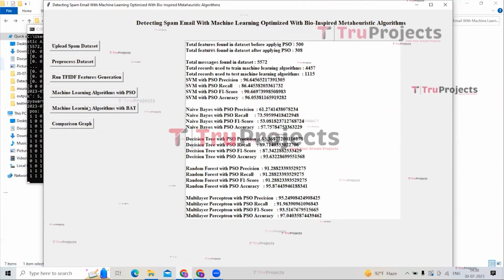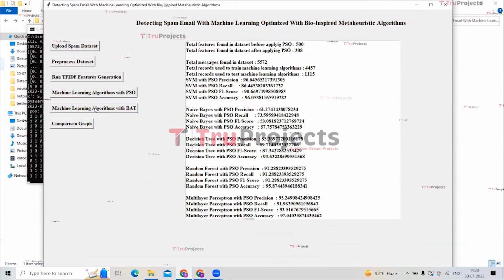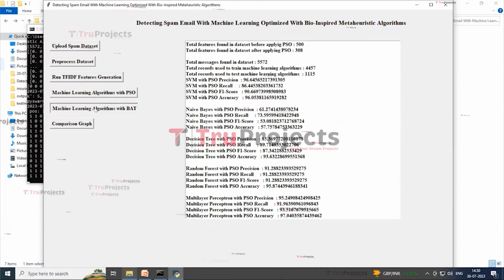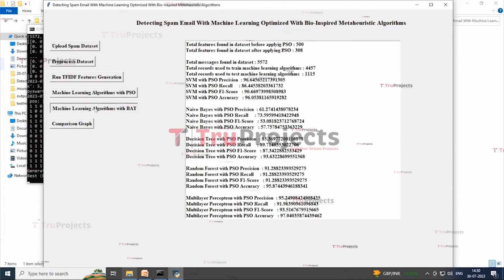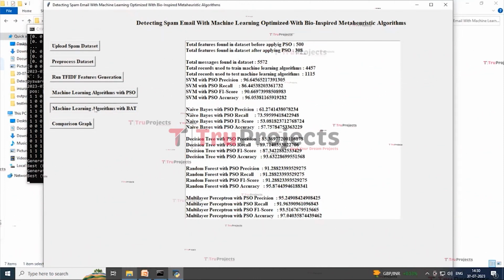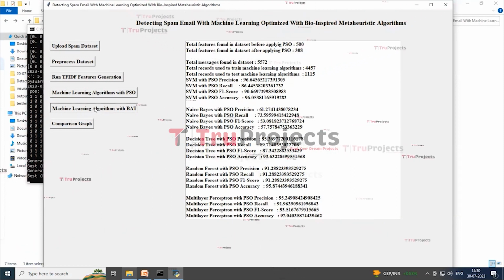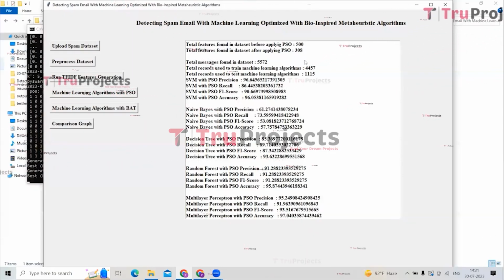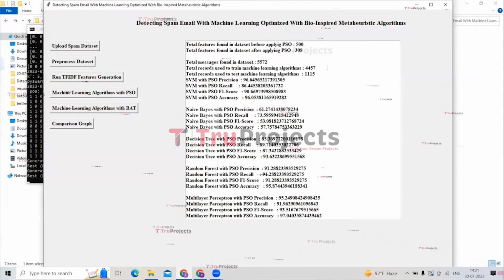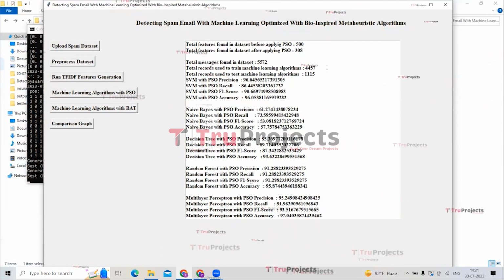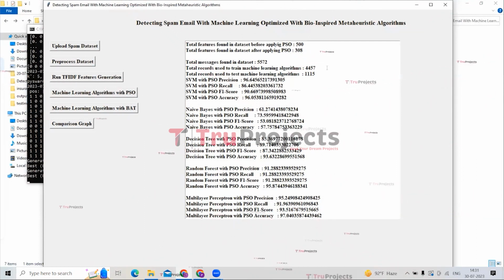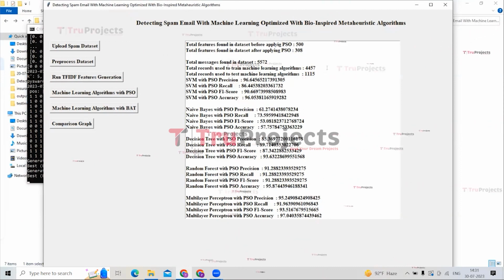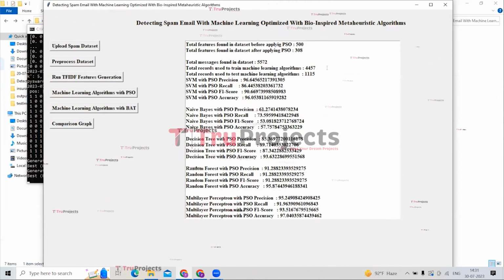Now click on the Machine Learning Algorithms with BAT button to train ML with BAT optimized features. So now here we can see the dataset contains a total of 500 features, and the BAT algorithm selected 246 important attributes, and then trained all machine learning algorithms with 308 optimized features, and for each ML we got 99% classification accuracy.